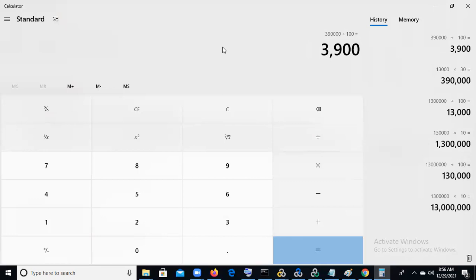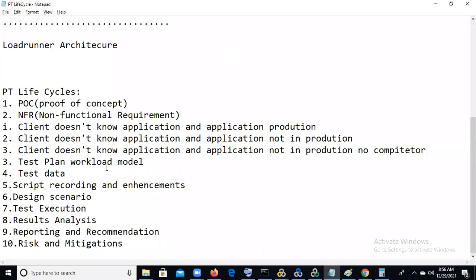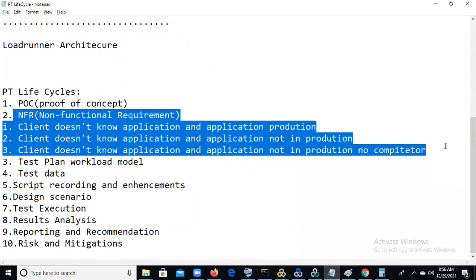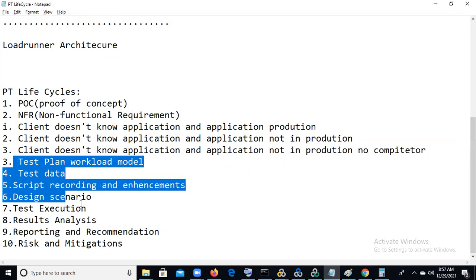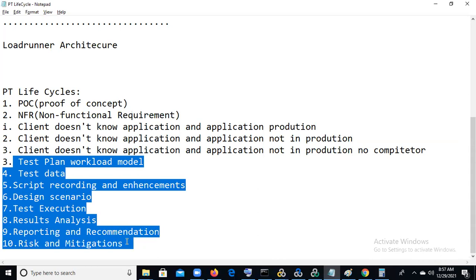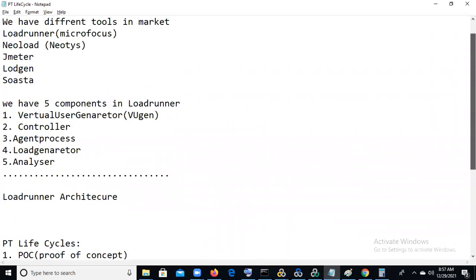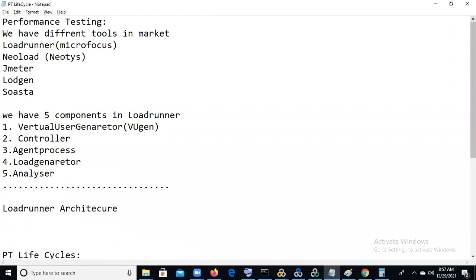Understand? Yes, sir. For today and tomorrow, this is the theory part. Once we enter the tool, it will be very easy, but each and every point here is an interview point. Okay, today I am stopping here, up to non-functional requirements. Tomorrow we'll start with the test plan, up to risks and mitigations. Today's interview questions, I need to ask everyone in tomorrow's class.